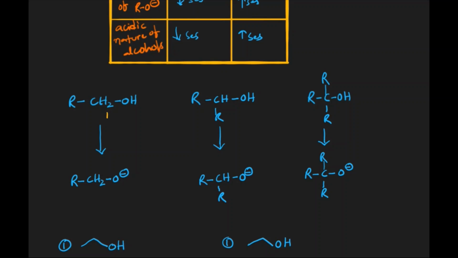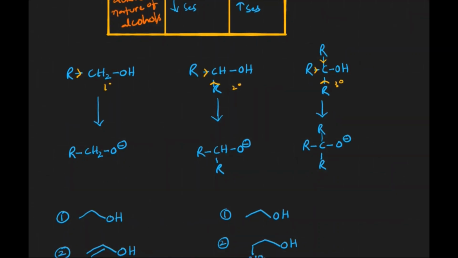We have primary alcohols, secondary alcohols and tertiary alcohols. From primary to tertiary, the number of plus I groups, the alkyl groups, is increasing. After releasing the proton, we get the respective conjugate bases, whose charge is negative. Plus I groups decrease the stability of the conjugate base.